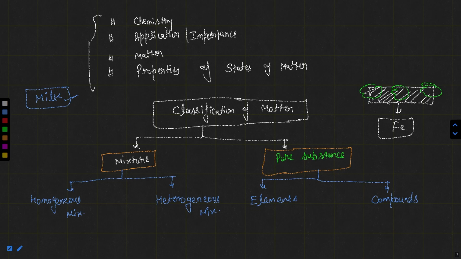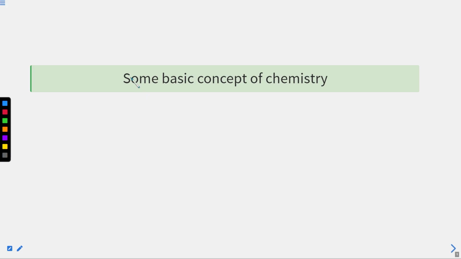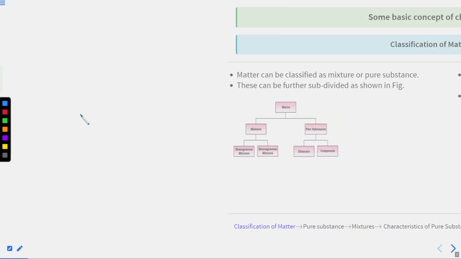What are pure substances? What are mixtures? What is homogeneous mixture? And what is heterogeneous mixture? So let's begin with the class, everyone. Some basic concepts of chemistry, and in the previous classes we had discussed important points, and in this class we are going to discuss the classification of matter mainly. So let's begin with this class.